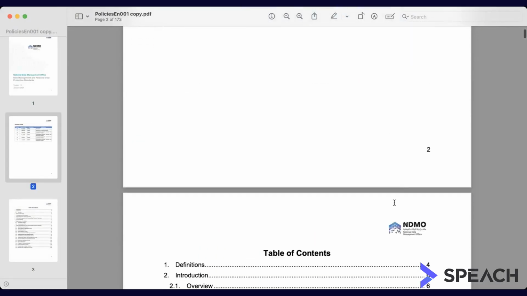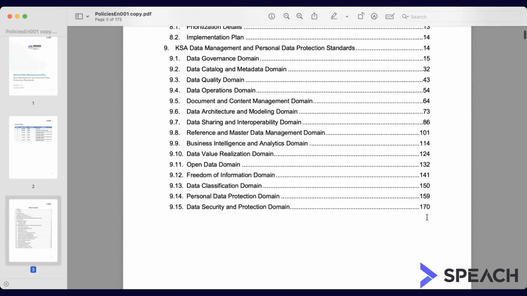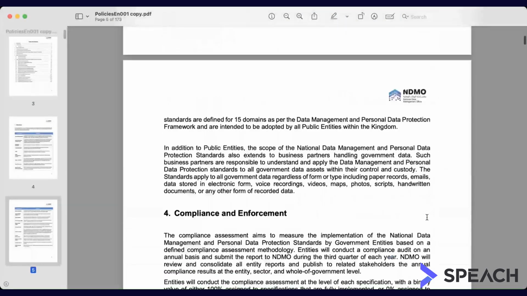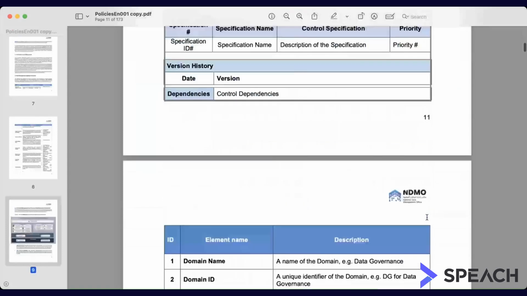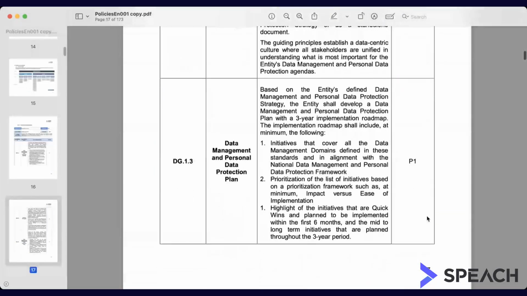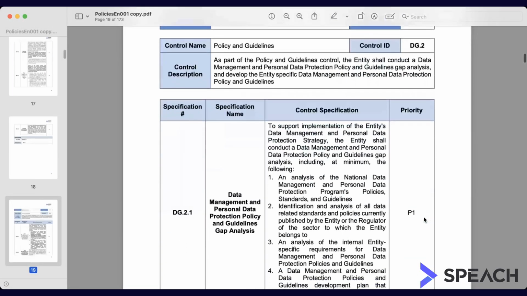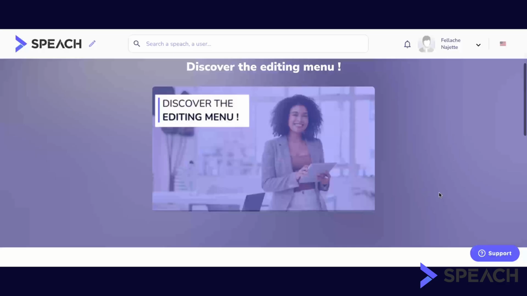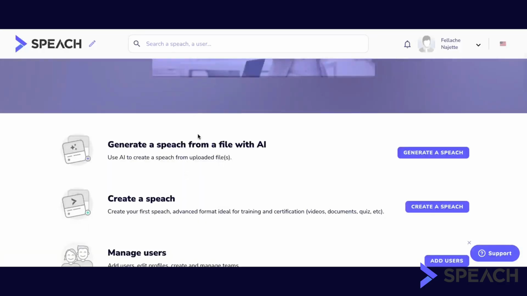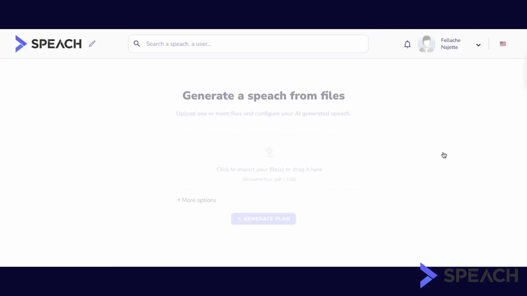Imagine having an existing 170-plus page company policy document that an employee must read and know during their onboarding program. And you could turn it automatically into a video training. Well now, this will soon be possible in Speach. With this new AI feature, you will now be able to import your document and generate automatically a speech.